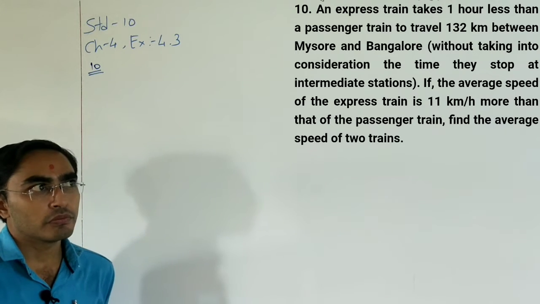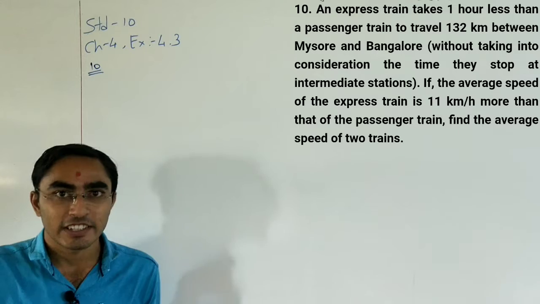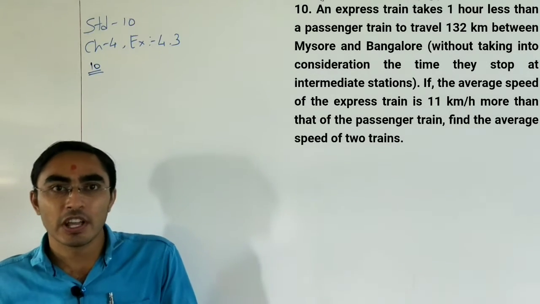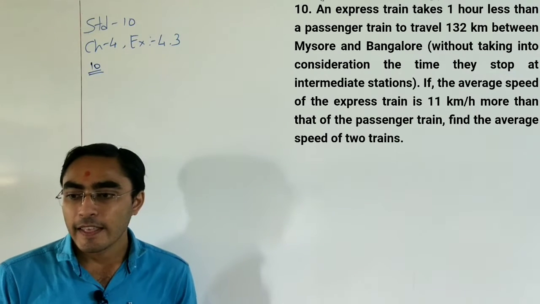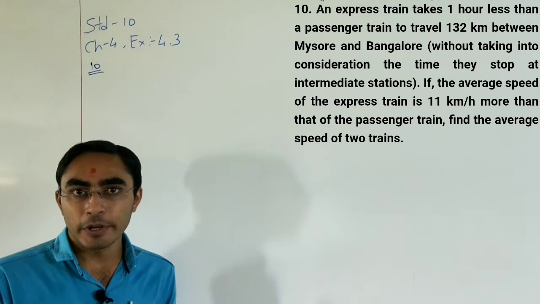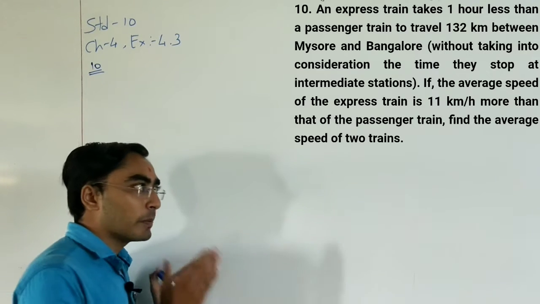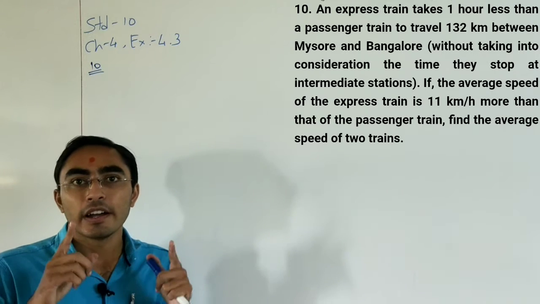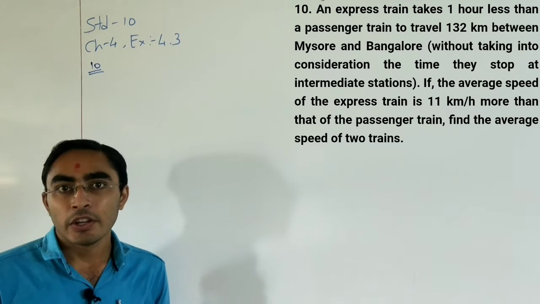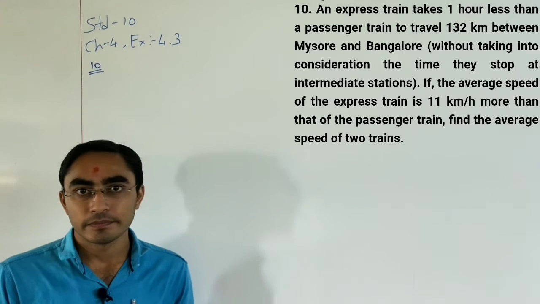Just assume that these two trains are Duronto Express, because it goes directly from one station to another. If the average speed of the express train is 11 km per hour more than the average speed of the passenger train, find the average speed of the train.